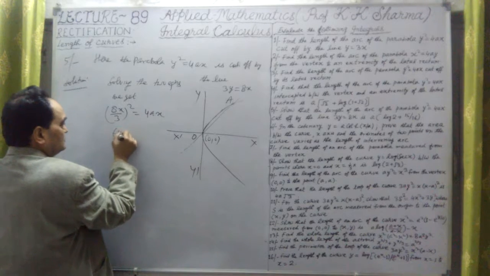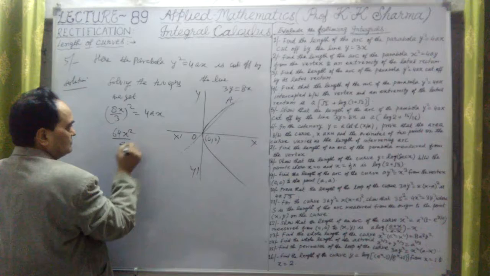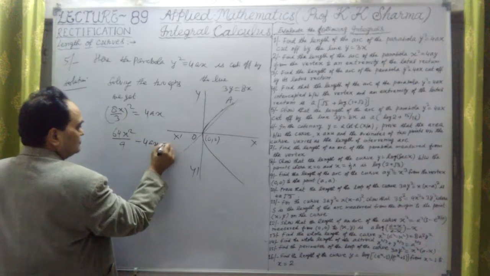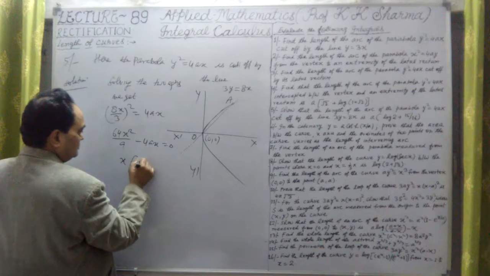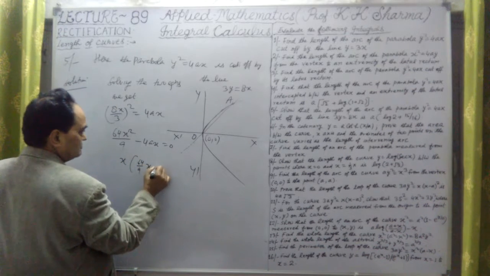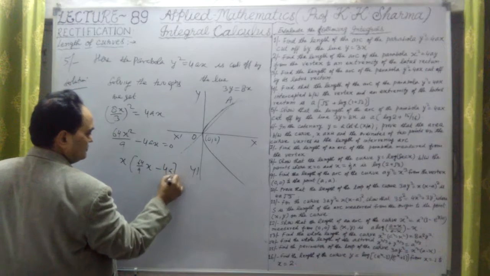This is 64x square upon 9 minus 4ax equal to 0. x is common, so this is 64 upon 9 x minus 4a equal to 0.